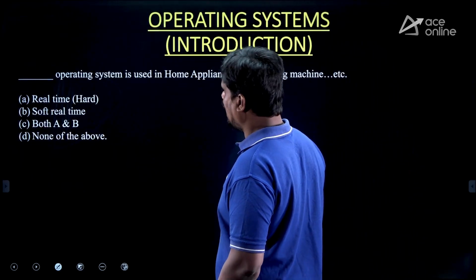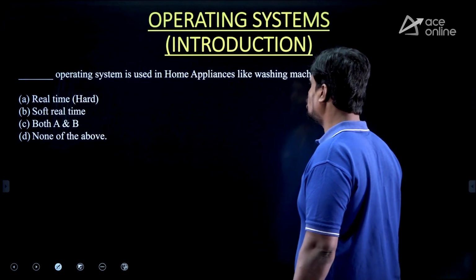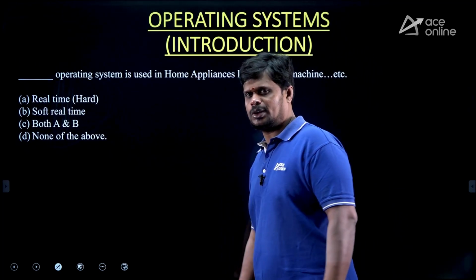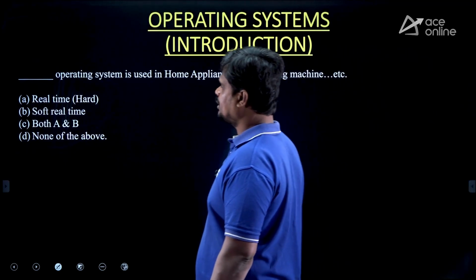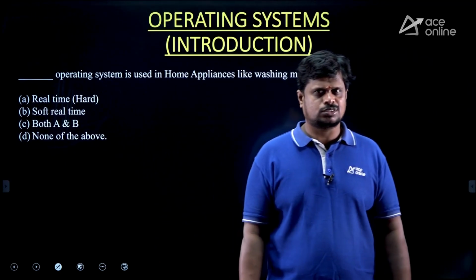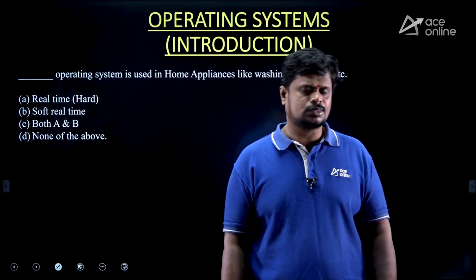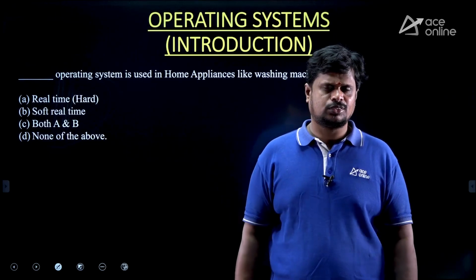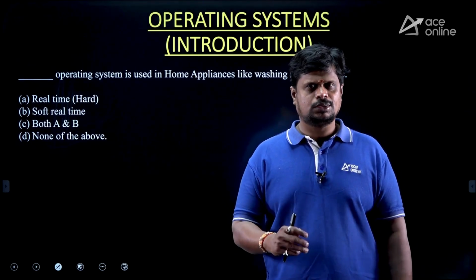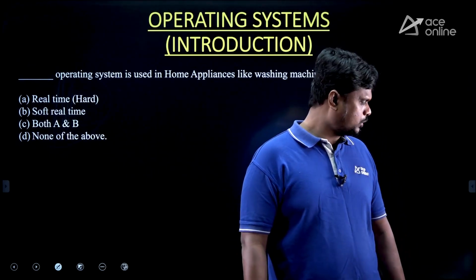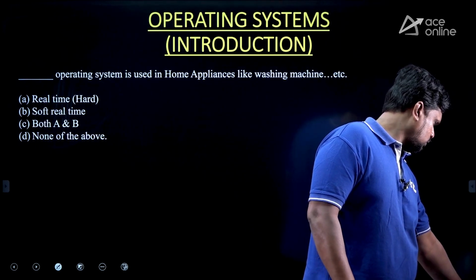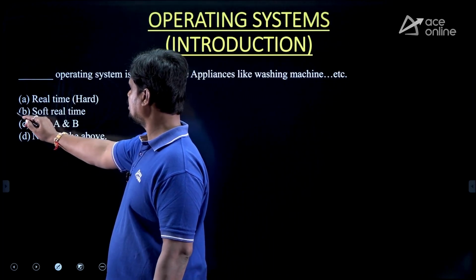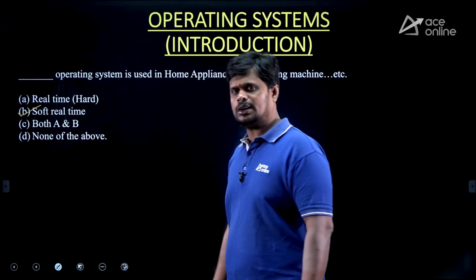For example, a dash operating system is used in home applications such as a washing machine. What kind of operating system can we use here? You know that we have two types of real-time systems: hard real-time systems and soft real-time systems, right? Hard real-time systems do not allow time delays, but soft real-time systems allow time delays. So what is the answer for this question? Yeah, exactly. Option B is the answer, as it is allowing delays.